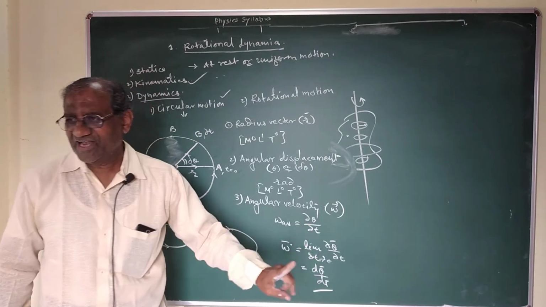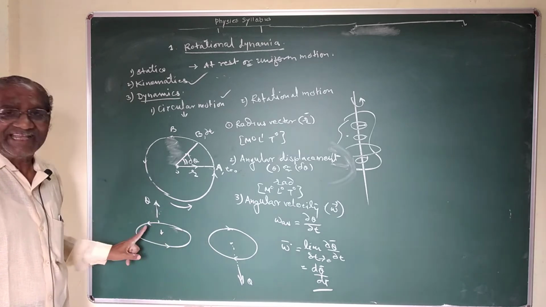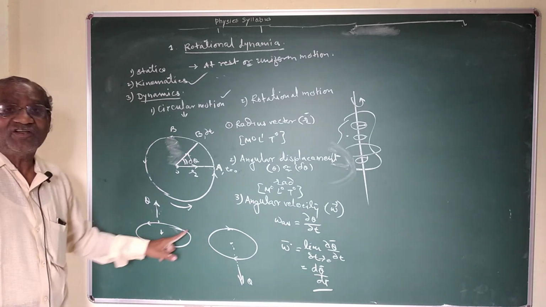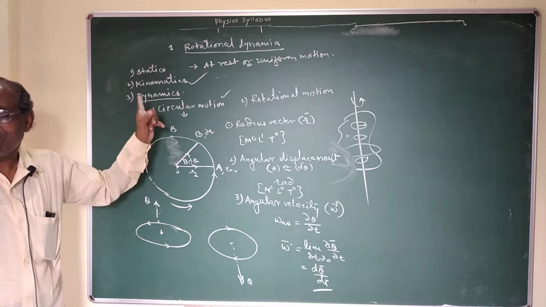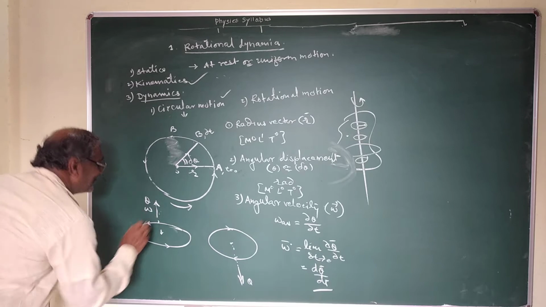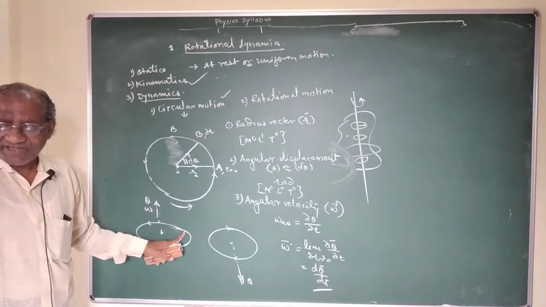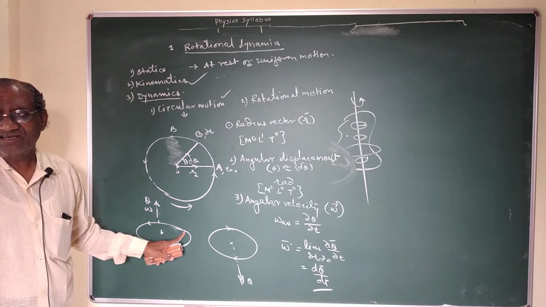Angular velocity has magnitude as well as direction, and the direction of angular velocity is again perpendicular to the plane of motion, along the direction of theta, also omega, which can be determined by using the right hand thumb rule.